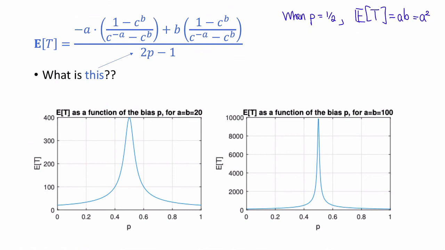What this is showing is that if I deviate from a half by just a little bit, like if I go to 0.6 or something, then all of a sudden the expected value of T drops a lot. Essentially, this is saying that as soon as there's any bias away from a half, then I expect to hit the ends of this interval, minus a and plus a, much, much more quickly. Which should kind of make sense. As soon as there's any bias, I'm much more likely to drift off in that direction and hit plus a or minus a, respectively.